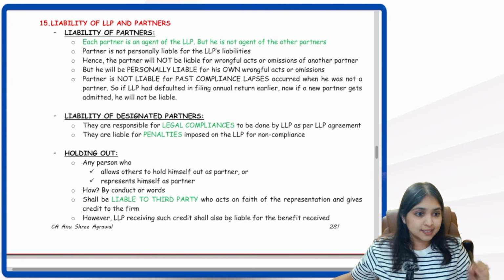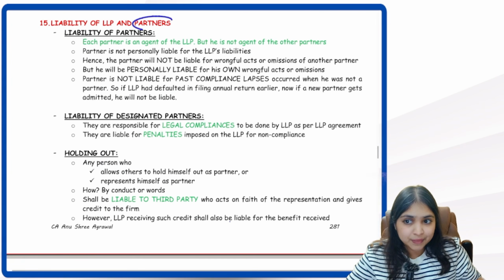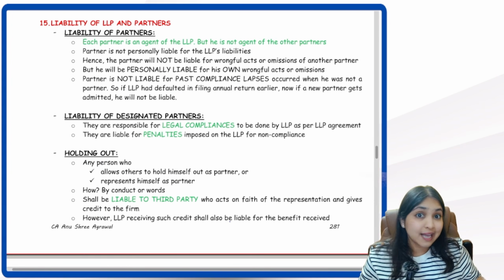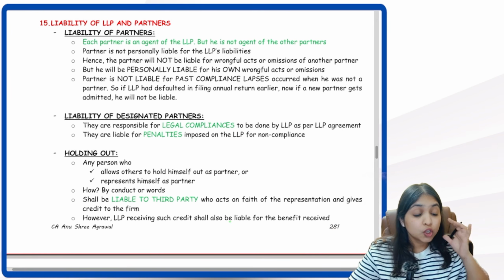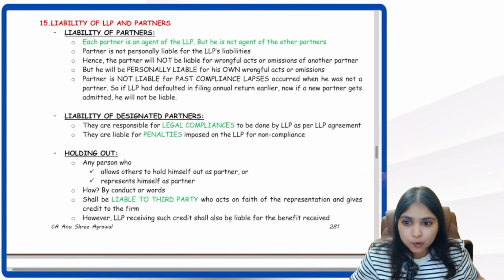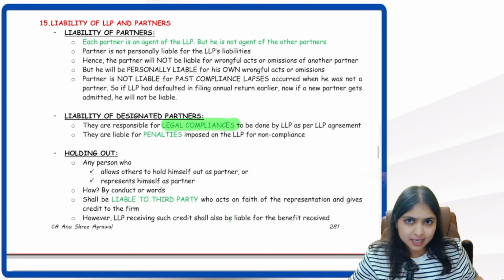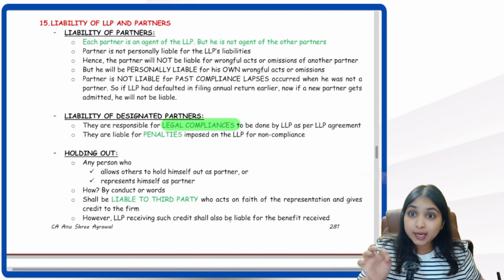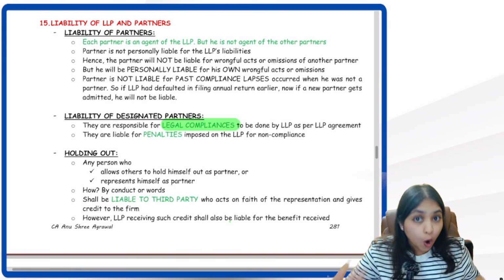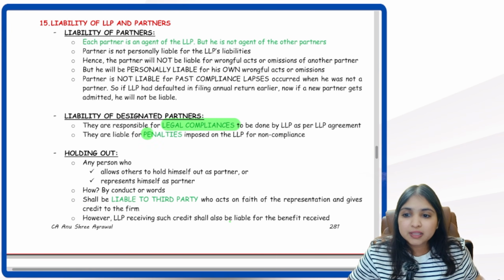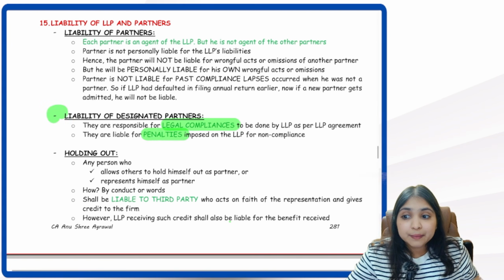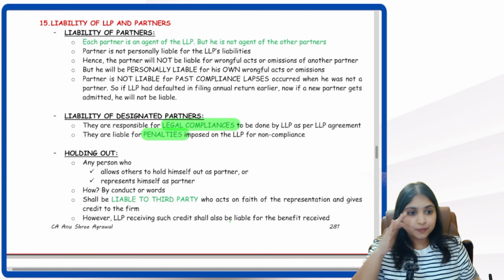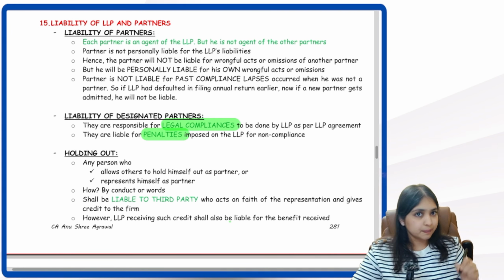Coming to our next discussion now, liability of the LLP and liability of partners. In this liability discussion, liability of designated partners, you already know. You know that they are the ones who are responsible for legal compliances in the LLP. In case there is a non-compliance, whatever penal obligation is put on the LLP, even the penalties, the designated partners only are responsible. This liability of designated partners you're already aware of. Now listen, look at this other part.